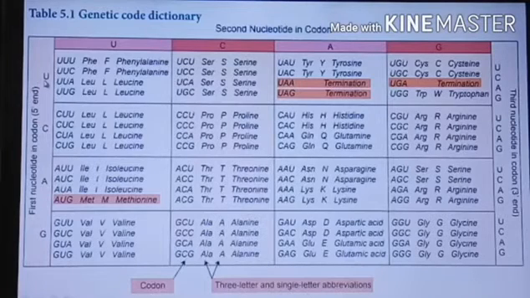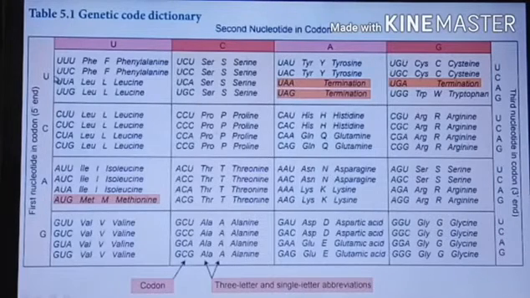Third one, U, A, U: Y, tyrosine. Then U, A, C: when the three letters come together, UAC, it denotes Y, tyrosine, the amino acid name.